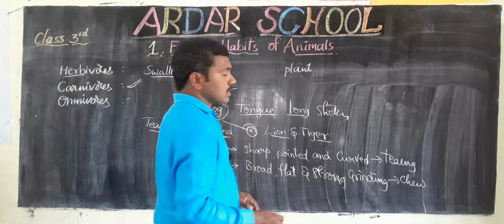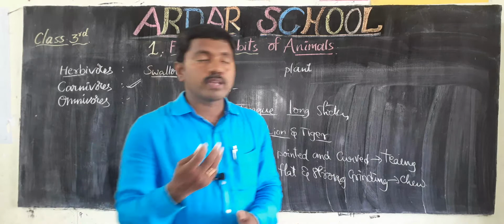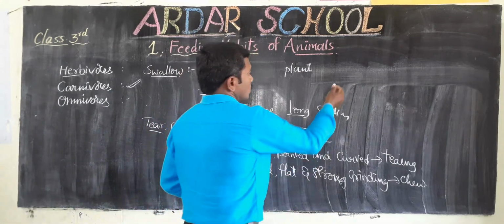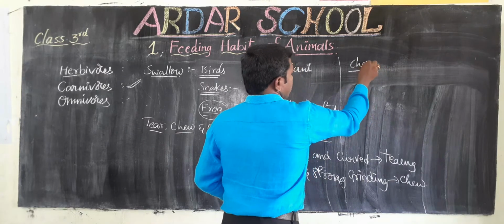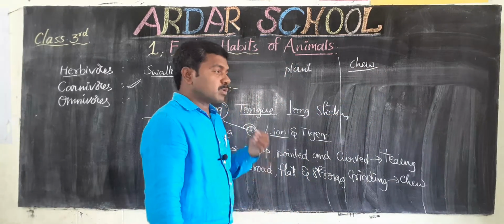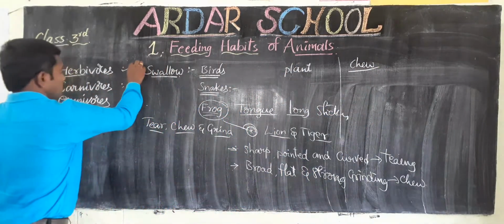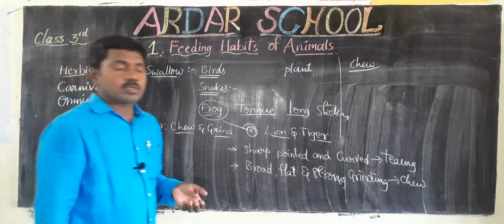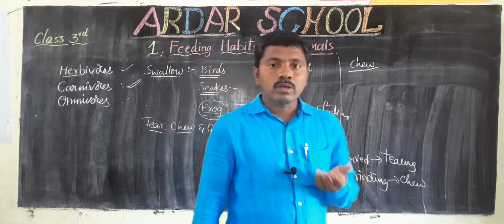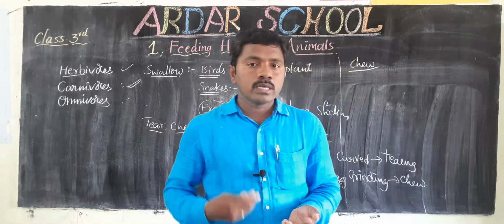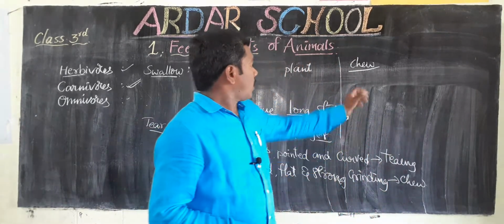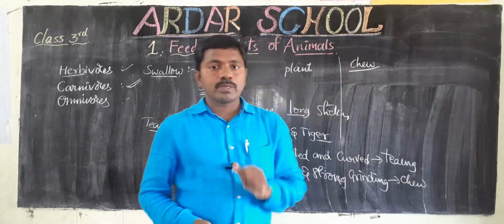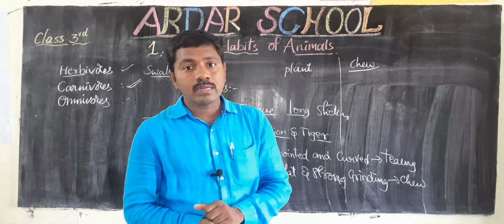Next one, some animals chew their food. The best example is herbivores. Some animals like deer, cow, goat, zebra. In these animals, the front teeth are developed.